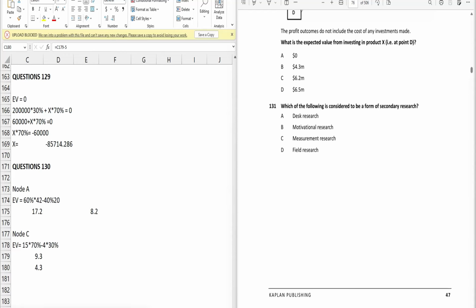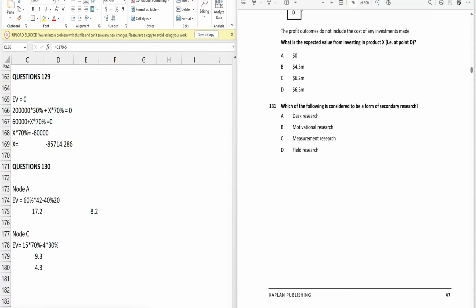If we look at the options, the first one is desk research. The information is already available. You are doing research by using information which is already available, without collecting any new data. So desk research is an example of secondary research.